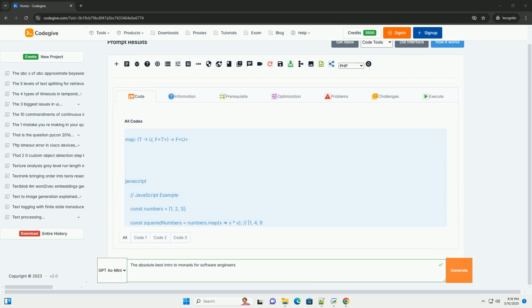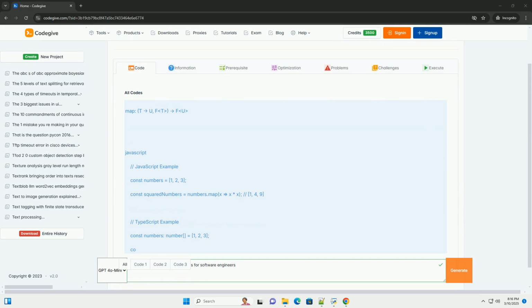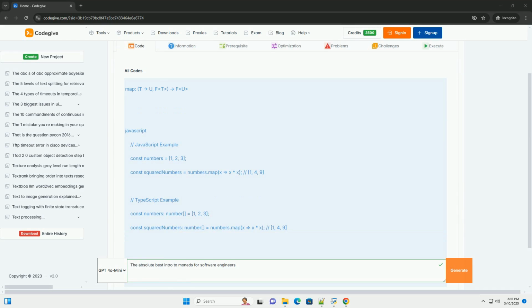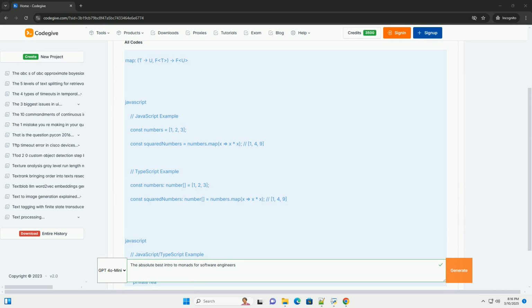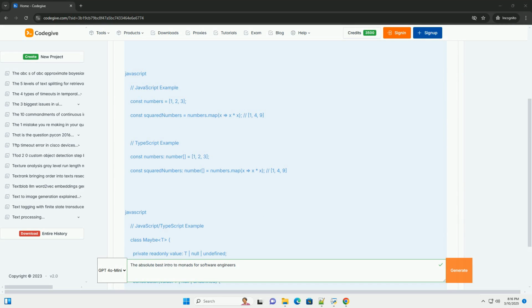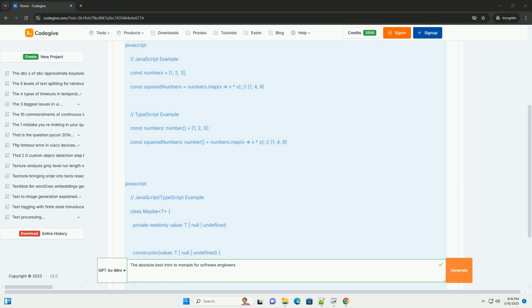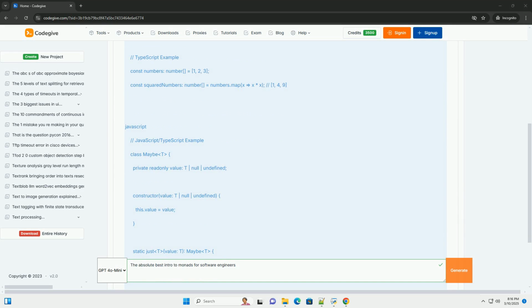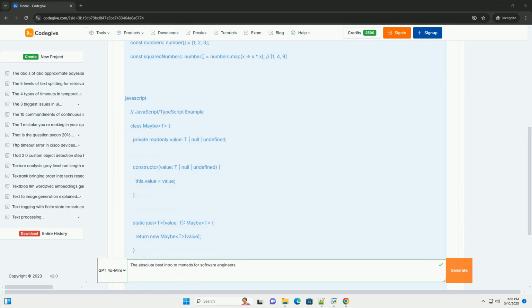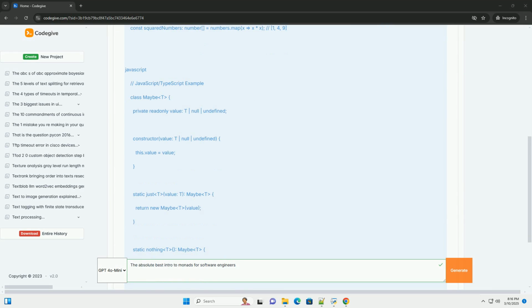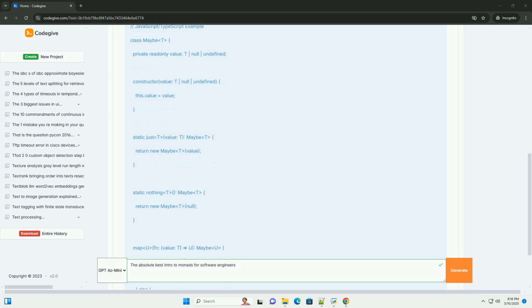OK, let's dive into monads. This will be a comprehensive, practical introduction tailored for software engineers, aiming to demystify them using real-world analogies and code examples. We'll cover the core concepts, motivations, and some common monads you'll likely encounter.